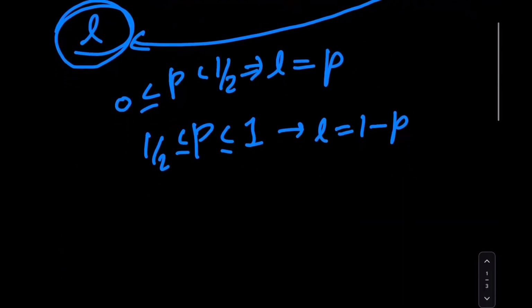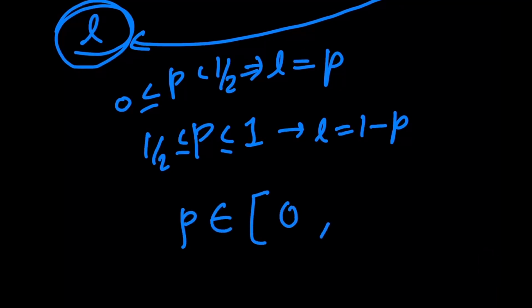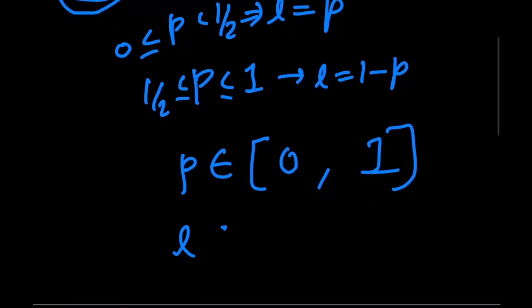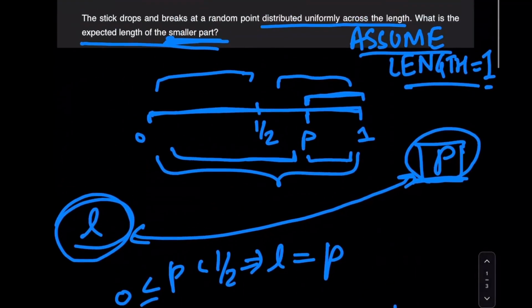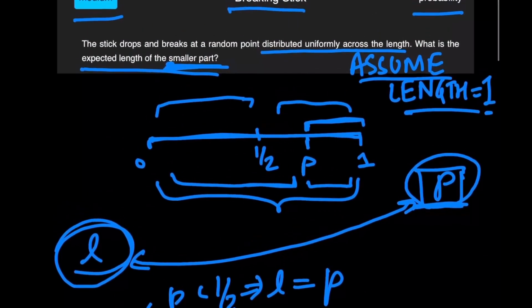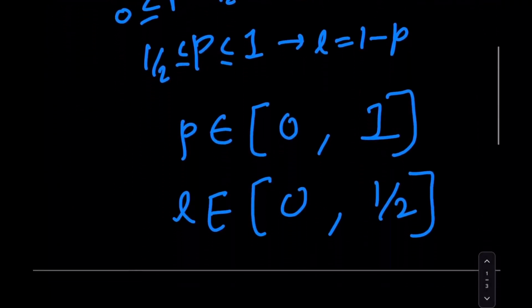Now, as we just said, p is a uniform continuous random variable distributed between 0 and 1. That would mean that L, where its values can be 0 all the way up to 1 by 2, right? Because L can never be more than half, because in that case, 1 minus L will actually be the proper smaller part. So L can only be between these two values.